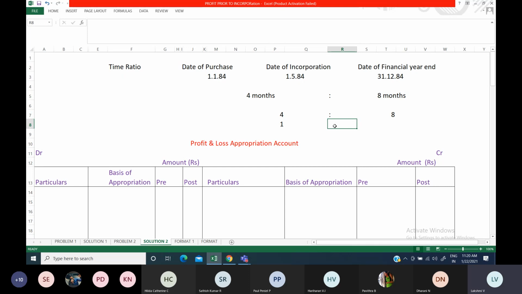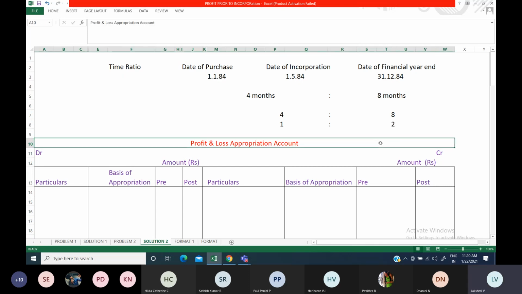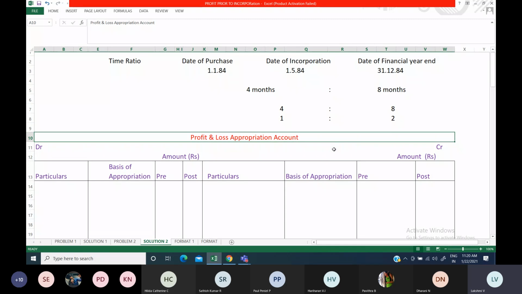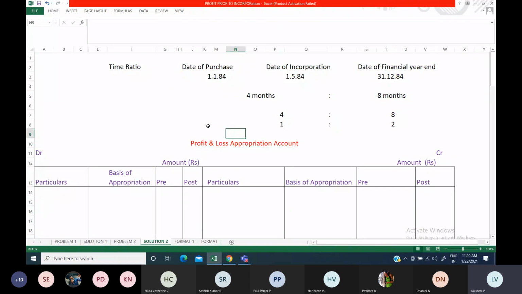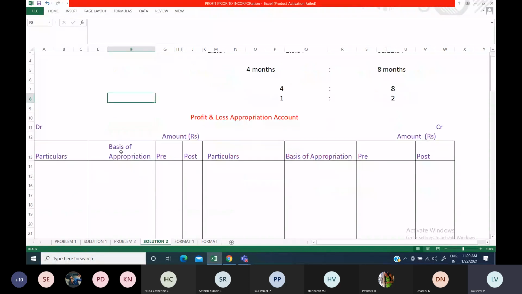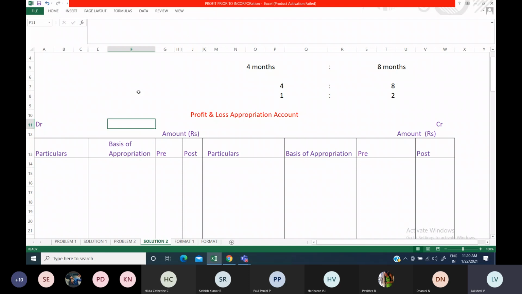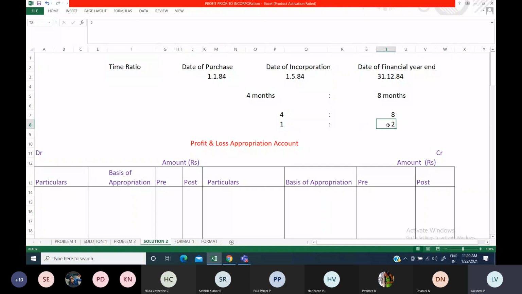That you know already. 4:8 can be written as 1:2. So you can simplify that and keep it. Whenever you get a ratio like this, you can simplify and keep it. So this is your time ratio actually. Now, salaries, general expenses, stationery, postage, printing, insurance, interest on loan, bank charges, any item like that, everything is to be done based upon this 1:2 only.